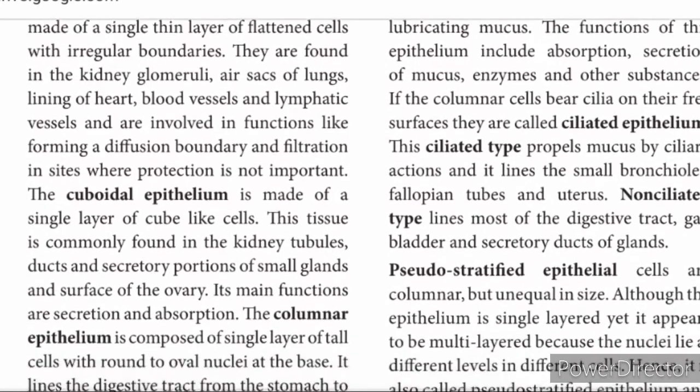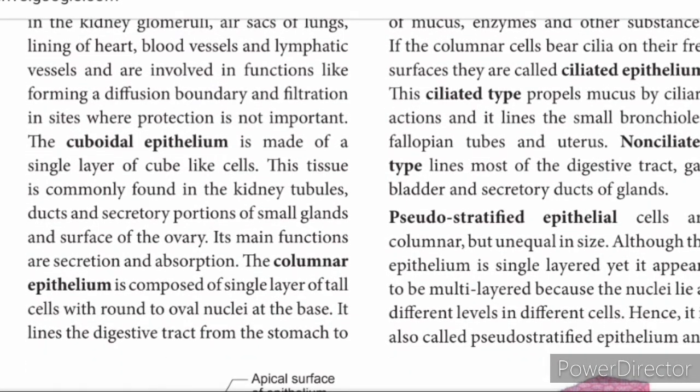Okay, pseudostratified epithelial cells. Listen, stratification means layers. Pseudo means false. When you see the cells, it seems to be layers of cells, but it is only a single layer. Then how is it seen as layers of cells?